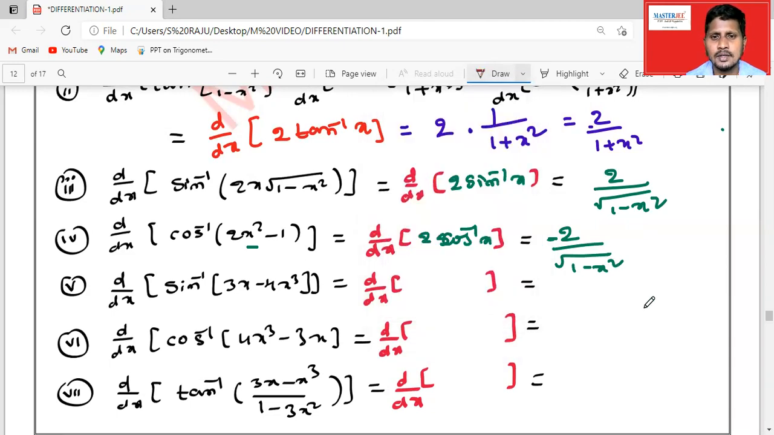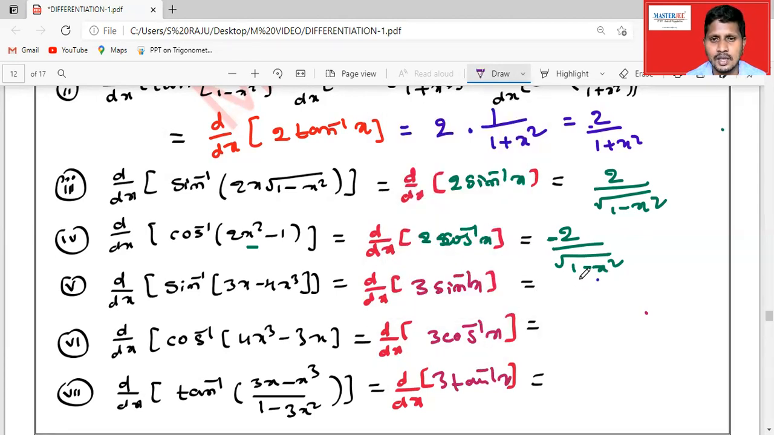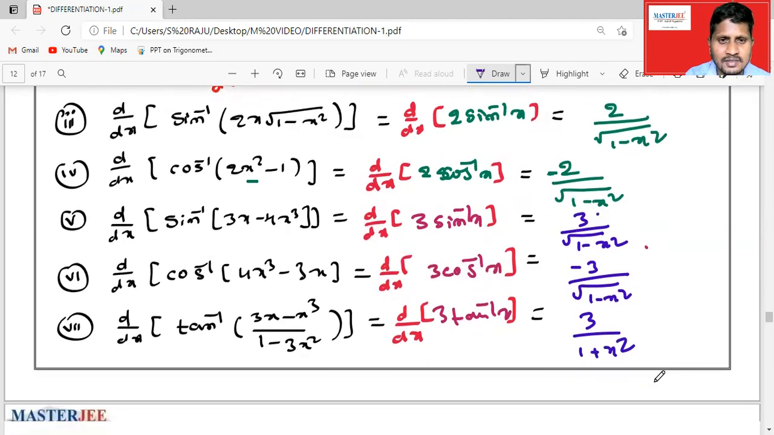See, what is the derivative of sine inverse of 3x minus 4x cubed? This is 3 sine inverse x. What about cos? This is 3 cos inverse of x. See here, formulas. This is 3 tan inverse of x. So this is clearly equal to again 3 by square root of 1 minus x square. Here it is minus 3 by root over 1 minus x square. And finally tan inverse is 3 by 1 plus x square.